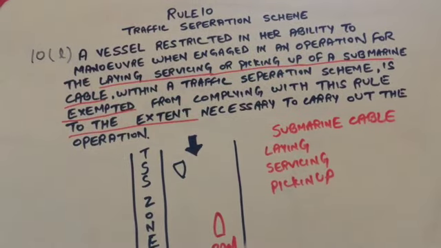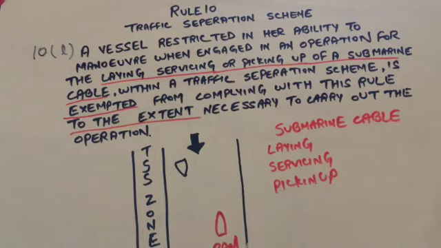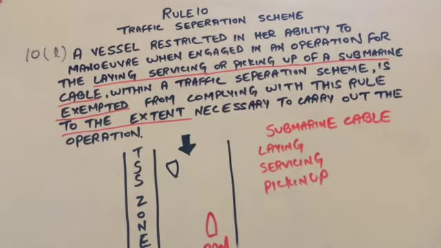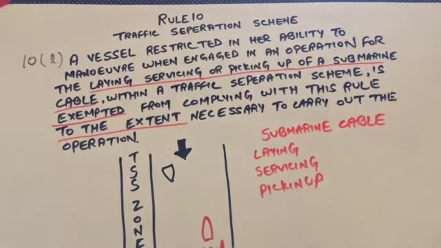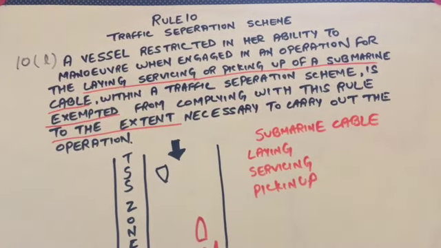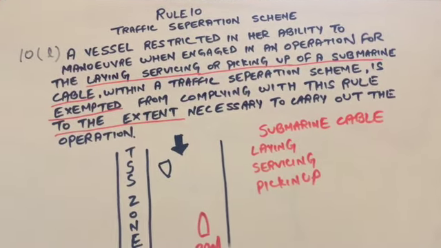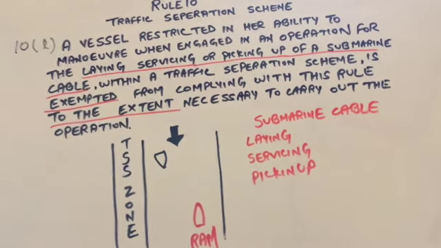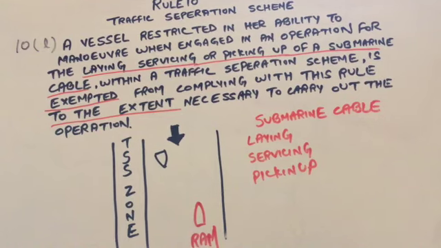Rule 10, traffic separation scheme. 10L is saying a vessel restricted in her ability to maneuver when engaged in an operation for the laying, servicing, or picking up of a submarine cable within a traffic separation scheme is exempted from complying with this rule to the extent necessary to carry out the operation.